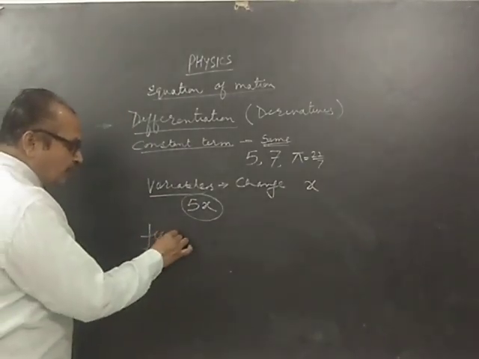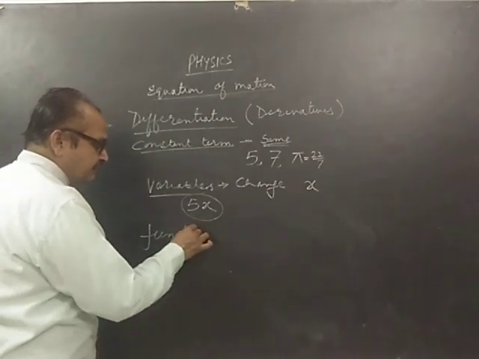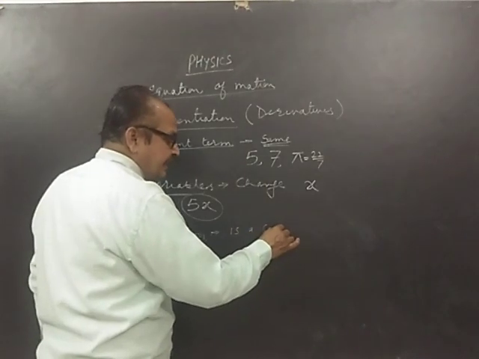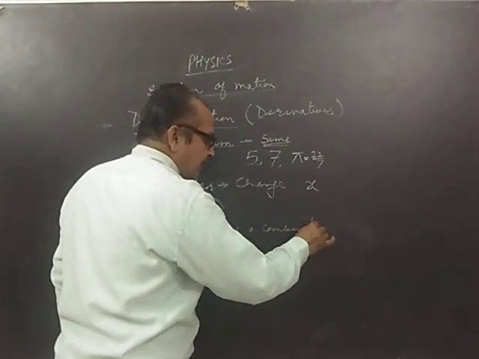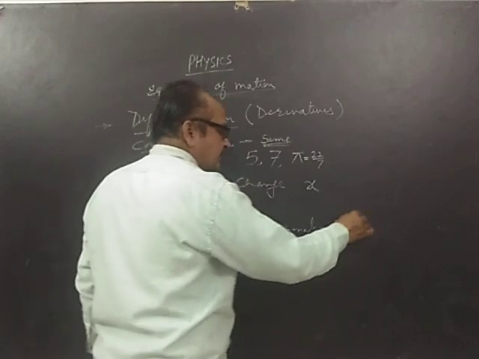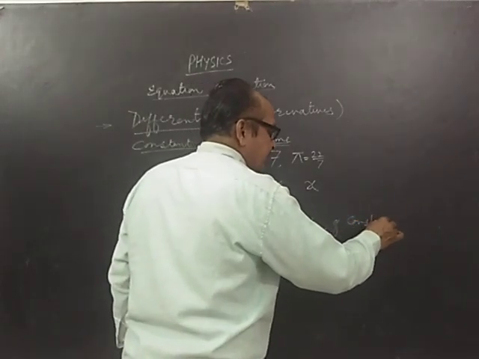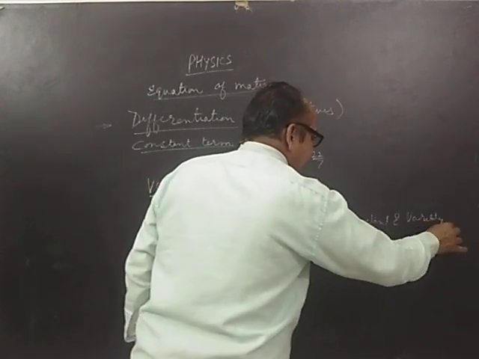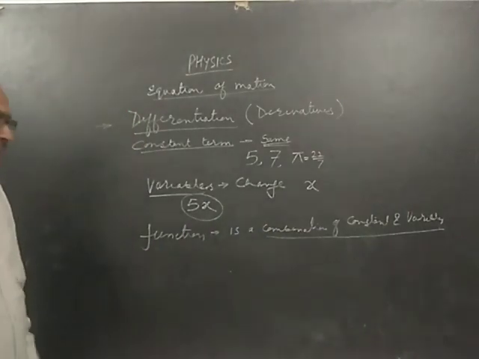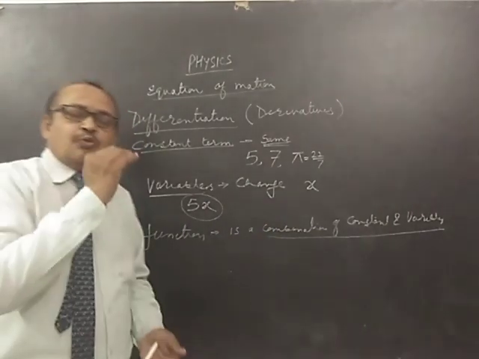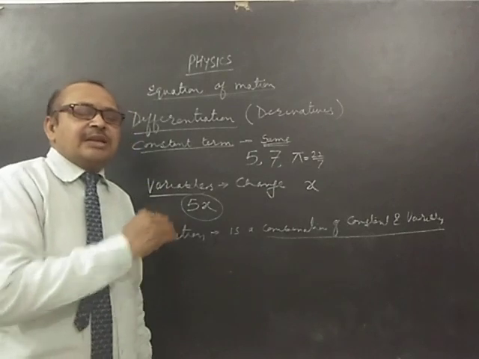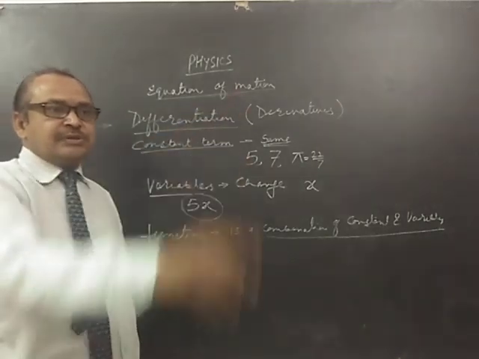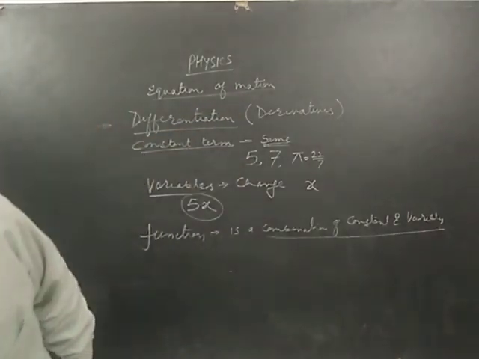Now what is a function? A function is a combination of constants and variables. And whenever we talk about a function, one function is the representation of another.